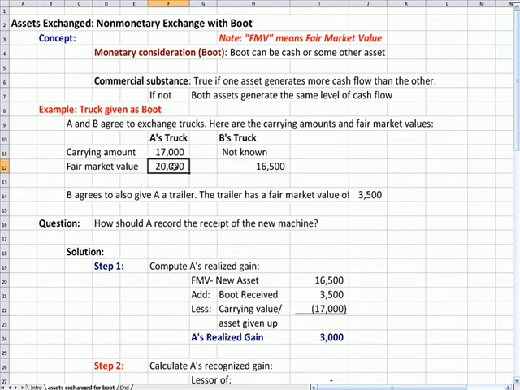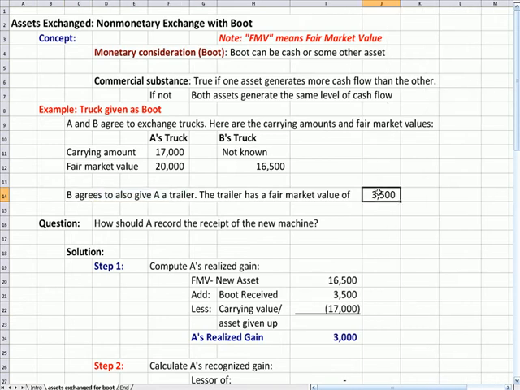And since A's fair market value is higher than B's, B agrees to also give A another asset, a trailer, and that trailer has a fair market value of $3,500 to sort of even things out. Since A's giving up an asset with a fair market value that's higher than B's, B says, okay, we'll give you the trailer, which is worth $3,500, because if I add these two together, $16,500 and $3,500, I get $20,000. So it seems to be, with fair value, more of an equal exchange.